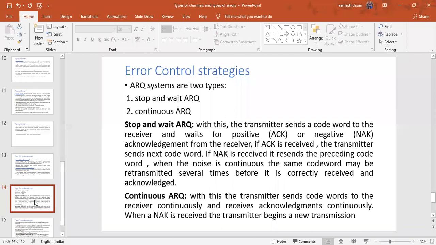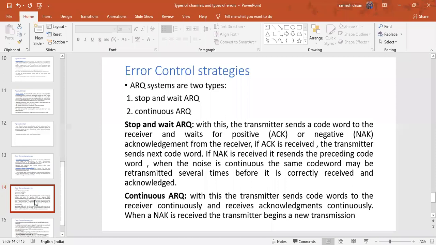Stop and wait, continuous. So first, coming to stop and wait. Here, I'll explain that the transmitter sends a code word to the receiver and waits for a positive acknowledgement. ACK is nothing but acknowledgement, positive acknowledgement or negative acknowledgement, either one. So whenever the transmitter sends the code words and the receiver receives them, the transmitter has to wait until the acknowledgement sent by the receiver.